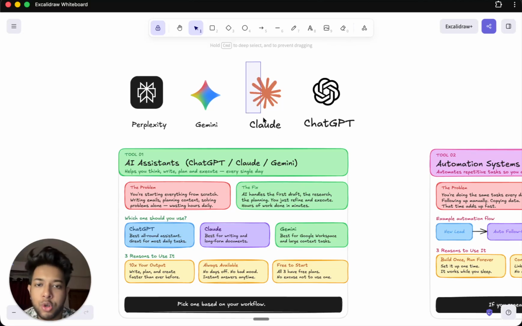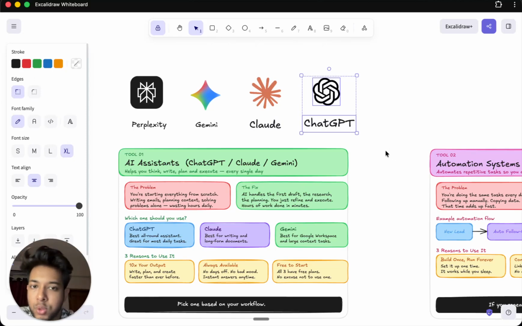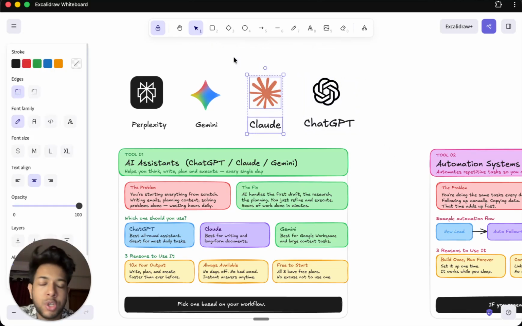And when it comes to using Claude, now this is one of my personal favorites right now. I used to use ChatGPT the whole time, but I've switched to Claude, and this is my favorite right now because you can do a lot of things using Claude, man. This is absolutely insane.